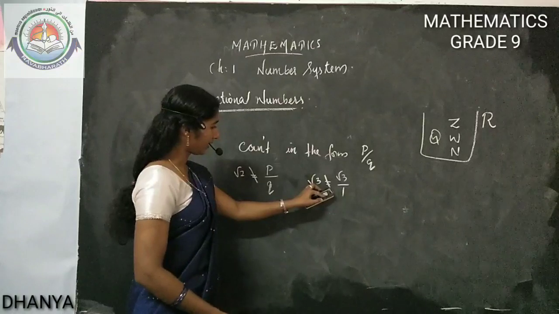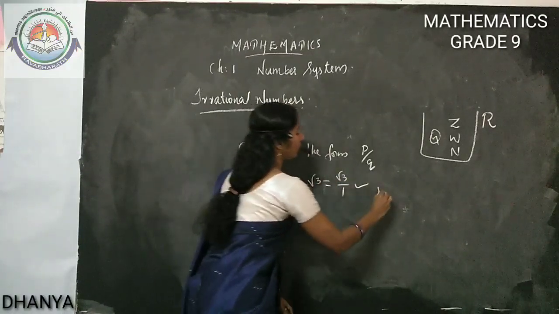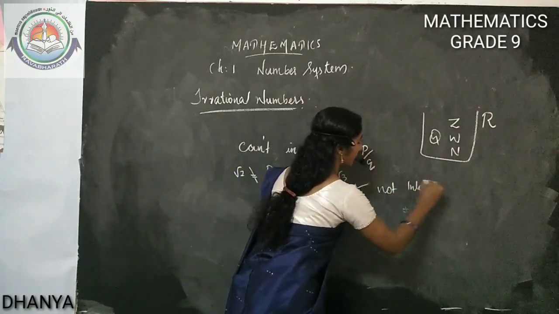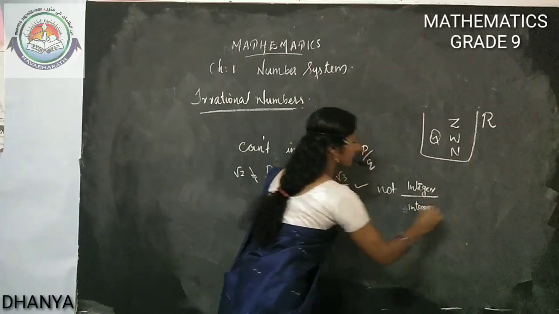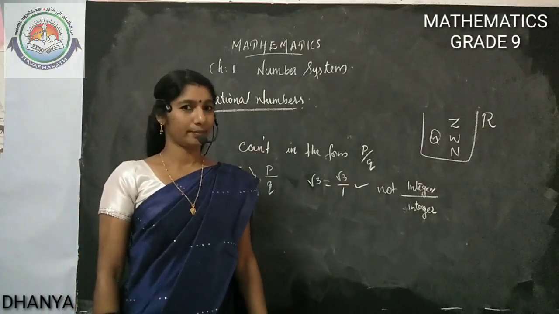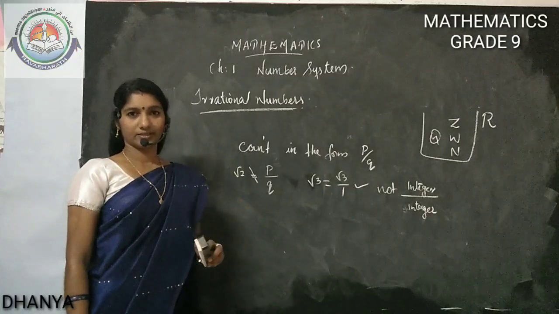That's why it's not a rational number. So we call such numbers irrational numbers.